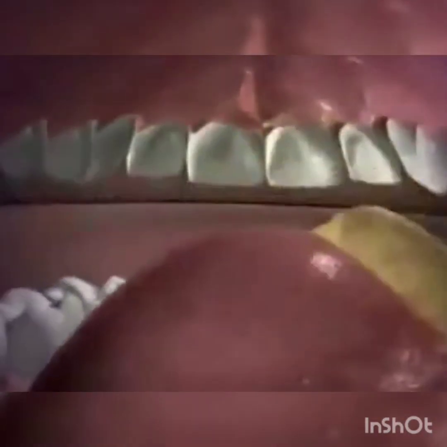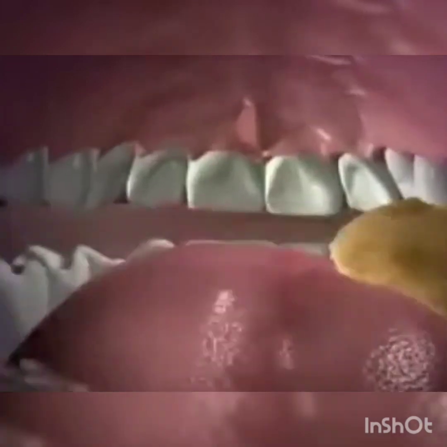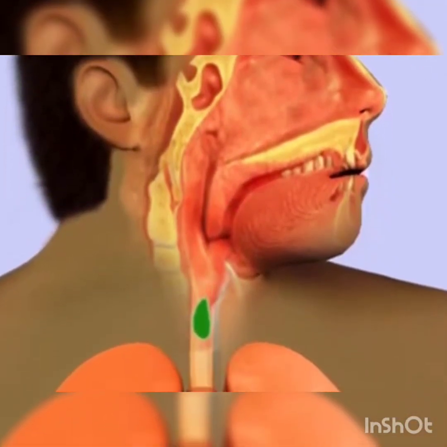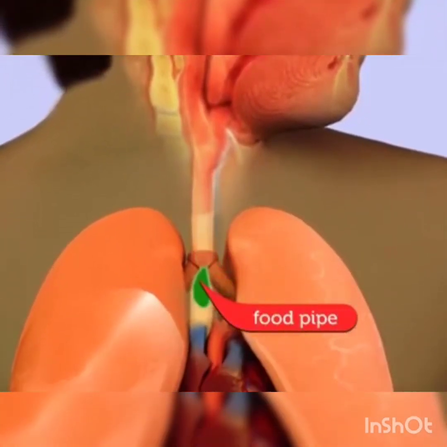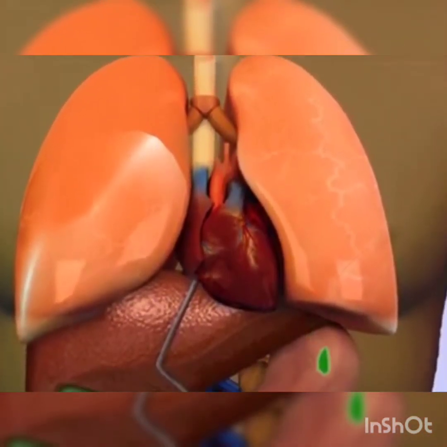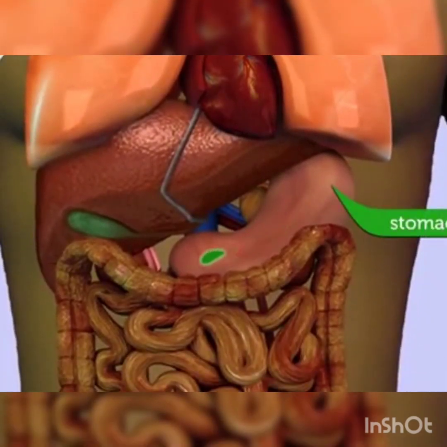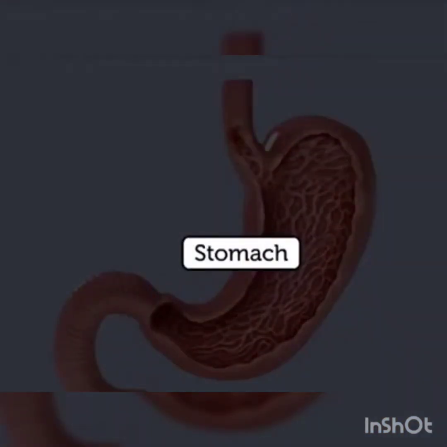Here you can see the process of digestion. Let us take a small piece of bread or chapati. Chew it slowly for some time. It will taste sweet. After the food is chewed properly, it passes through the food pipe. When we swallow, the food passes through the food pipe and then reaches the stomach.